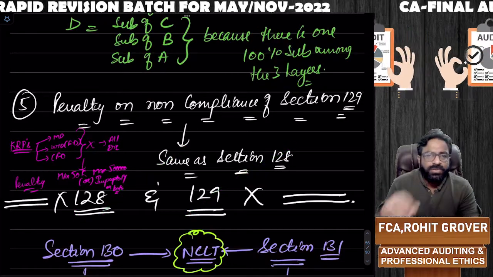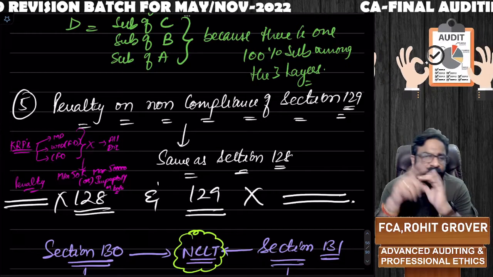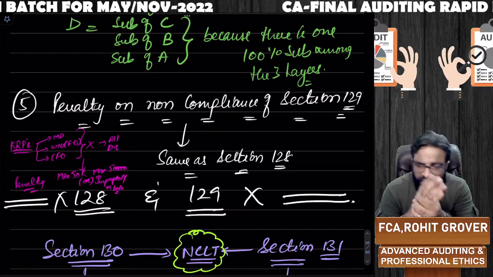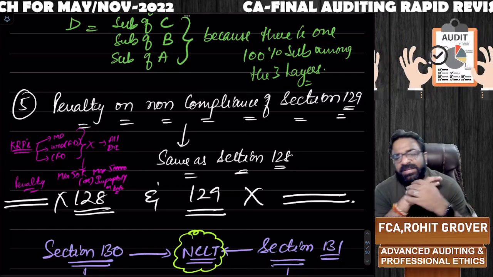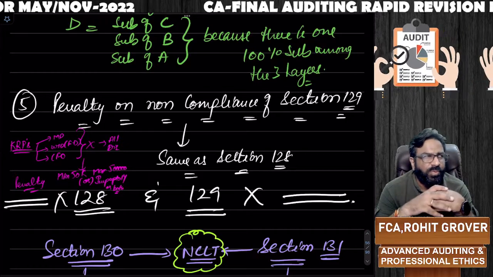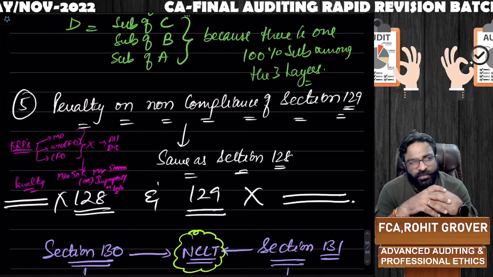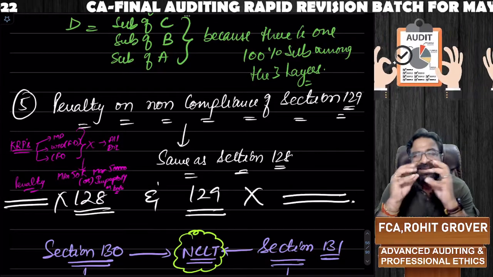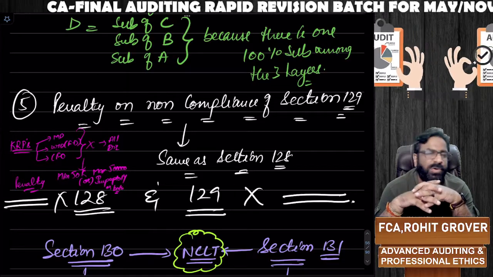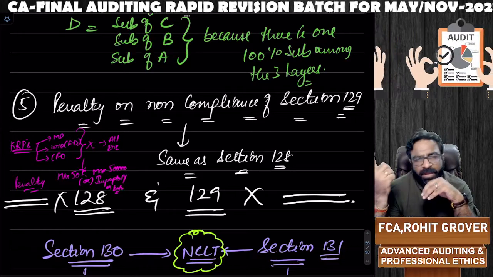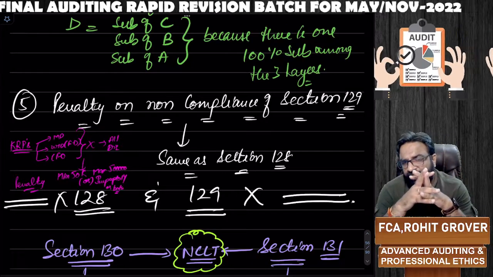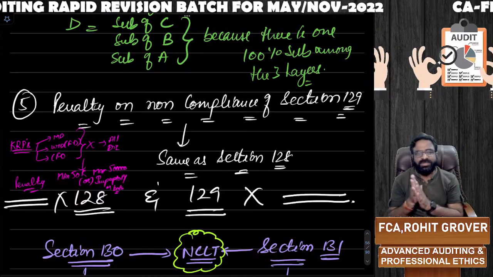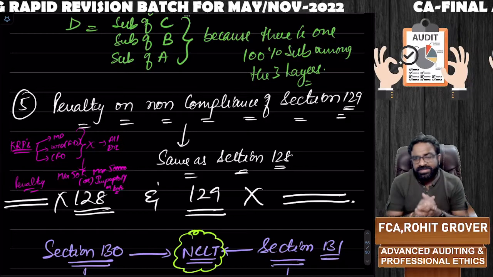Done. So in this particular video, we have covered 148, a very important section on cost audit, 128 books of accounts and 129 financial statements. The remaining sections, that is 130, 131, 132, 133, 134, 135, 136, 137, we'll cover in the next video. So the next video is going to be a little bit bigger. That is going to be a minimum 2-hour video. And then I'll make another video on the dividend chapter. After that, our 20 to 25 marks portion will be over, both in MCQ as well as descriptive manner.